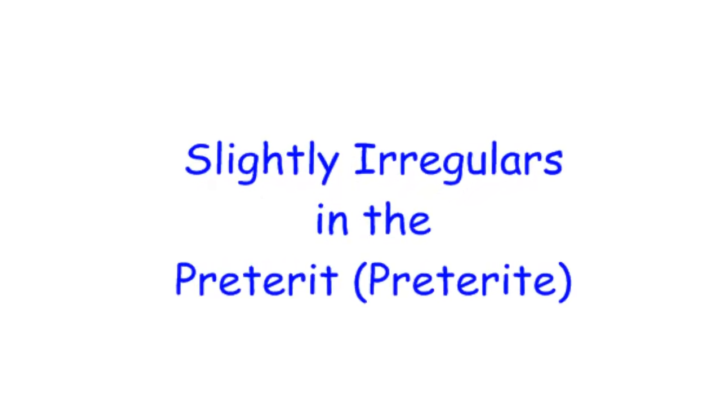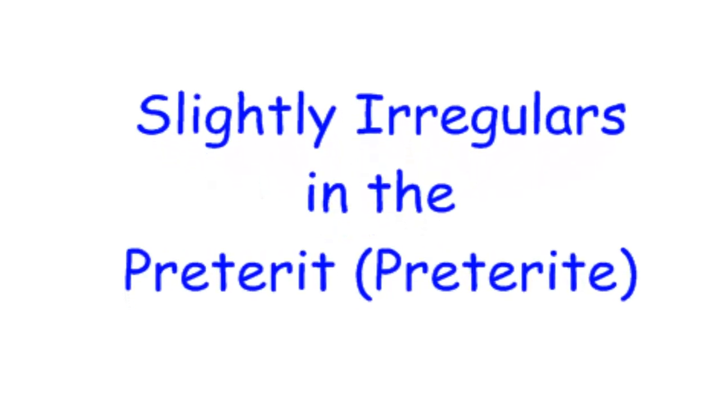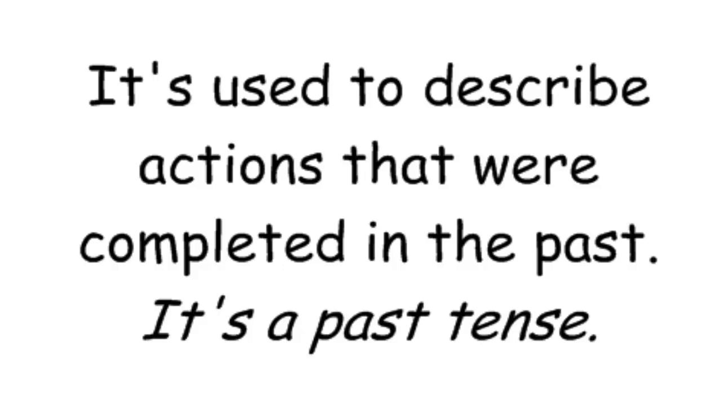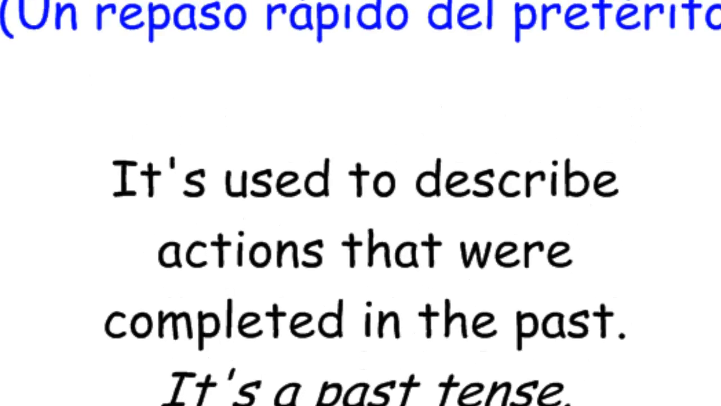First, let's do a quick refresher of what the preterite is. The preterite is used to describe actions that were completed in the past. It's a past tense. So once again, when we talk about pretérito, we're talking about a past tense for actions that have a specific beginning, specific end in the past. Not things that used to be, not things that were going on, but bam, happened in the past.